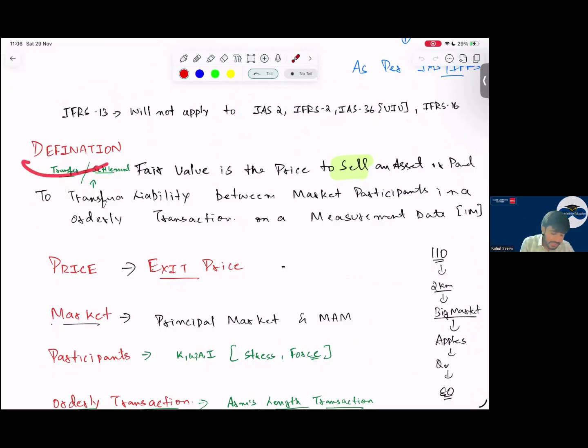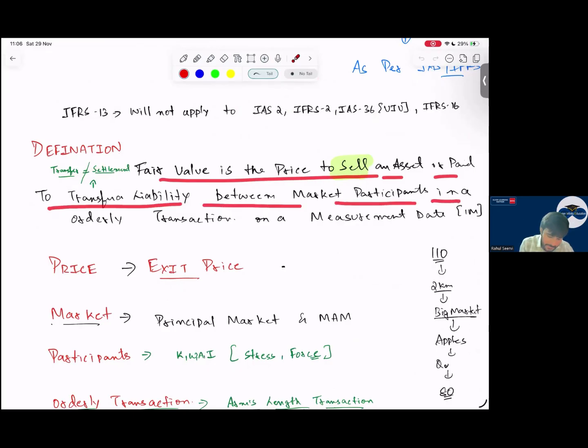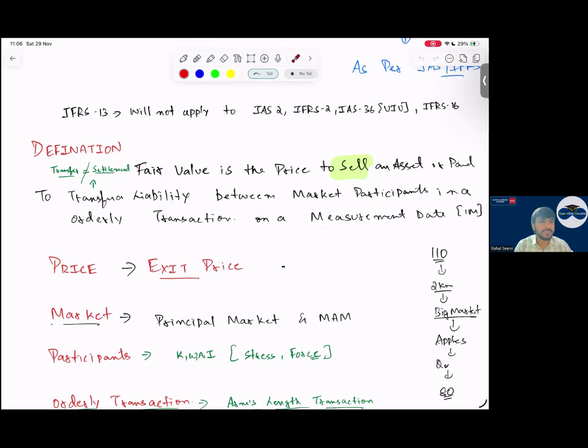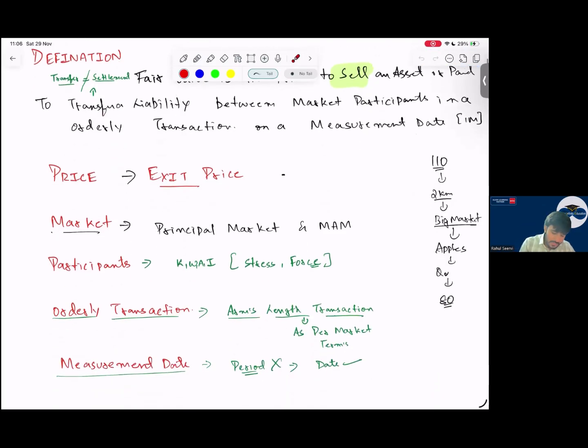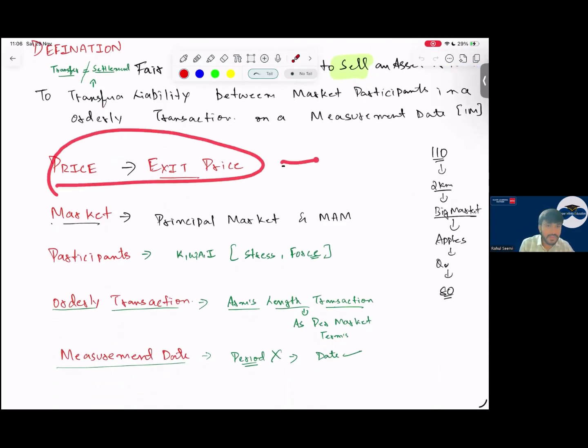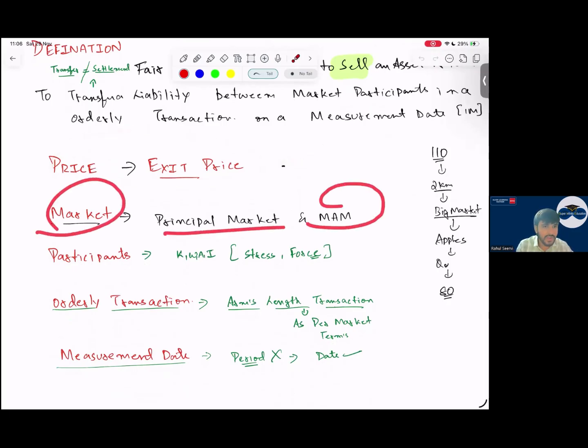Simple. Then, sir, definition. What is this? Fair value is the price to sell an asset or paid to transfer a liability between market participants in an orderly transaction on a measurement date. On a measurement date. So price means what, sir? Price means exit price. When I exit, when I sell it. So market means what? Principal market or most advantageous market.